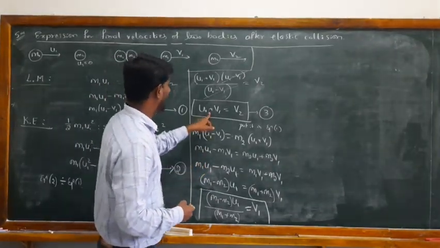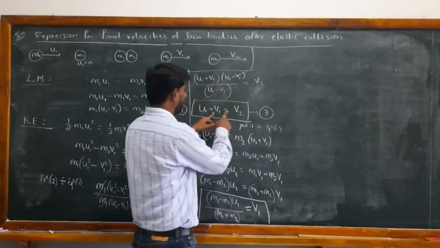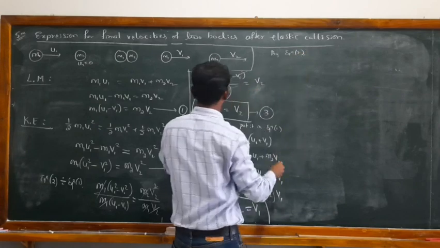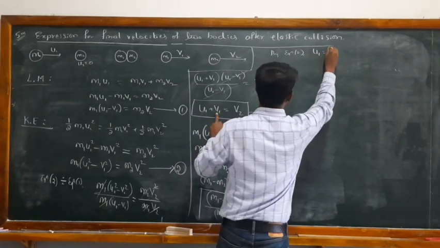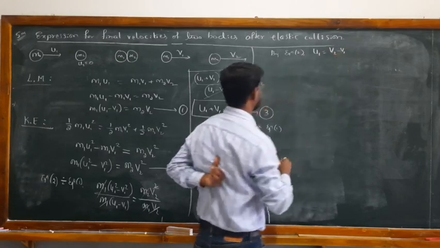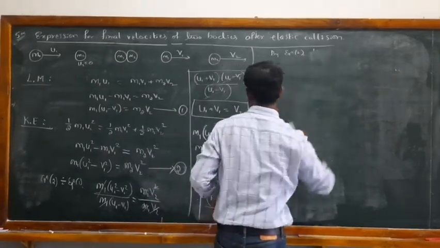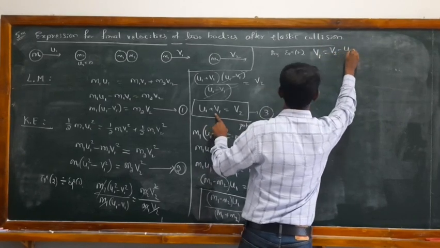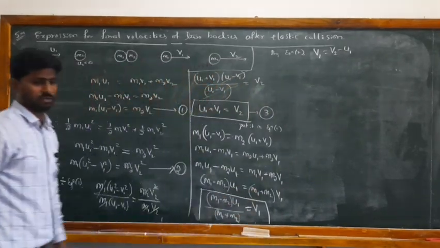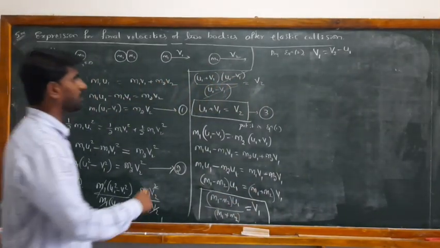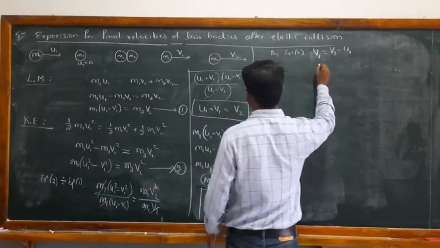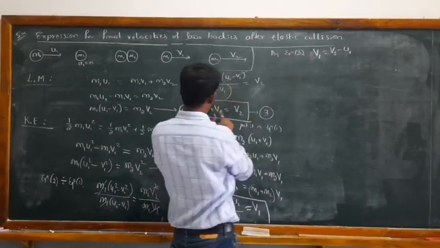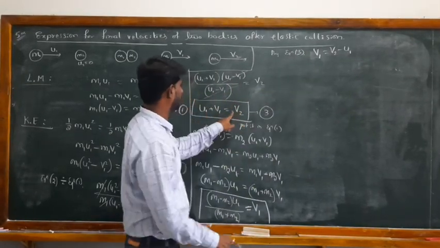Now we can write this equation by equating for v1. By equation number 2 we can write u1 is equal to v2 minus v1. Sorry, I should equate it for v1. This is v1 equal to v2 minus u1, so this is the next term. Okay, so substitute this value in equation 3. By equation 3 I have written v1 equal to v2 minus u1.